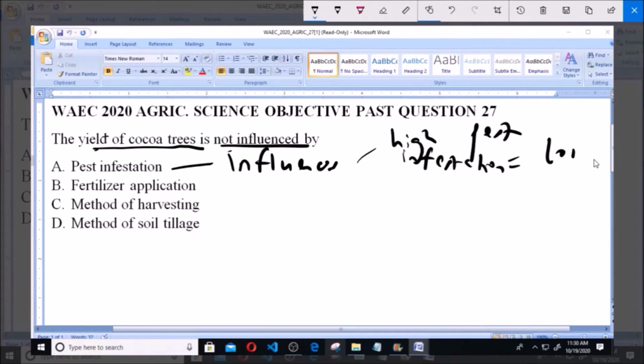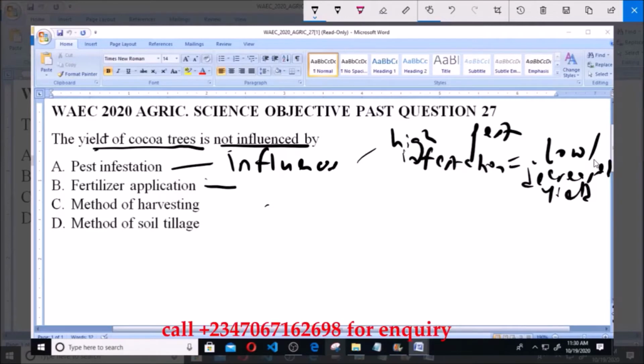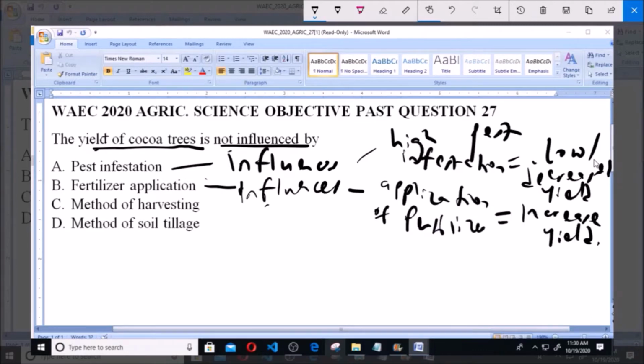Option B says fertilizer application. This also influences the yield of cocoa trees, as application of fertilizer can help to increase the yield of the cocoa.